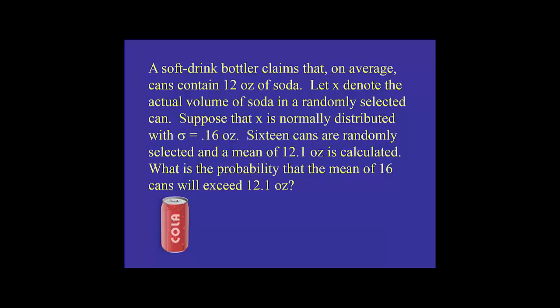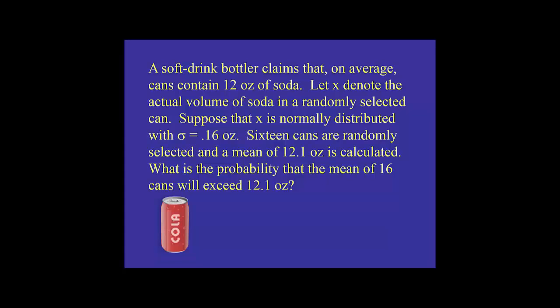And I get a standard deviation of 0.16 ounces. So 16 cans are randomly selected, and I get a sample mean of 12.1. What's the probability that the mean of 16 will exceed 12.1 ounces?